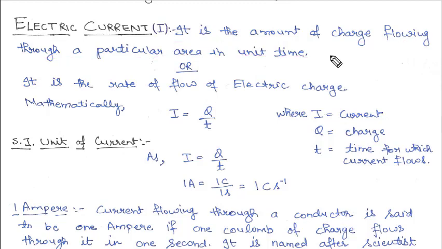Suppose this is a wire, clear, and this is a cross sectional area. This is the cross sectional area of the wire.